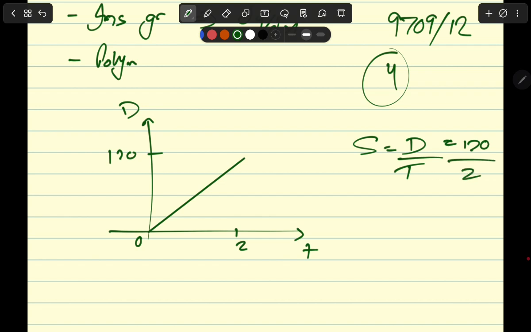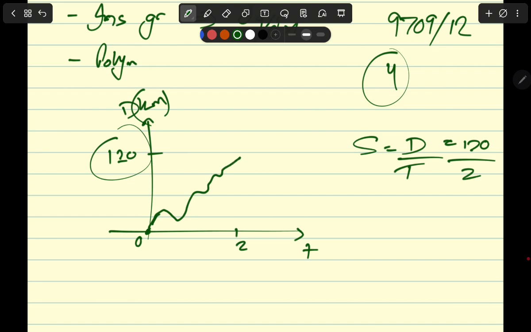60 kilometers an hour. But were you driving at exactly 60 kilometers per hour every second? So you started here. Did you jump onto 60 kilometers an hour right away, or were there instances when you were going 70 kilometers an hour and there were speed breaks as well, there were turns and you were going 30 kilometers an hour, you were at a traffic light and all of that, right? So you managed to complete 120 kilometers in 2 hours, but your speed wasn't constant like a straight line. So your speed was varying like this, right?